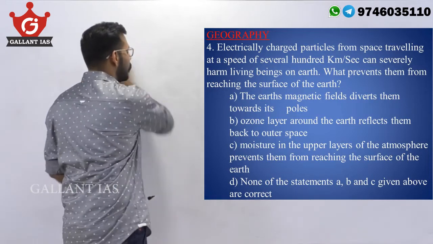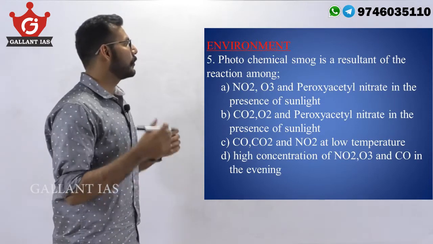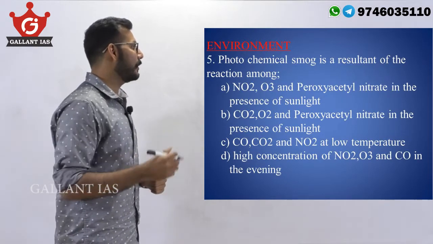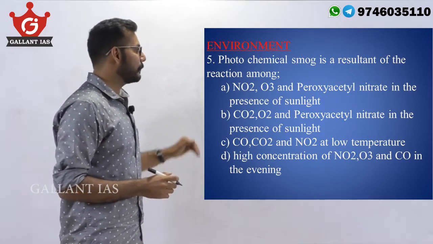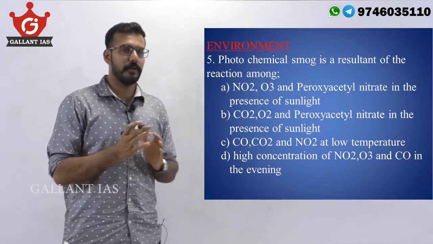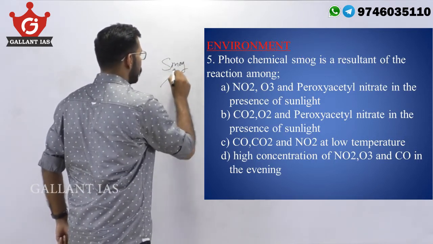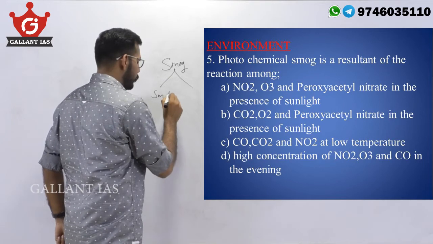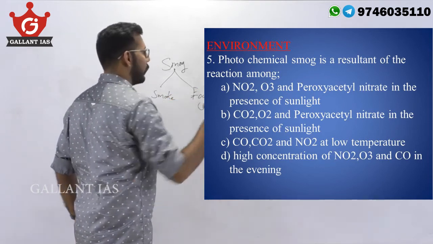Now, the 5th question from environment. Photochemical smoke is a resultant of reaction among, your options are given here. First of all, smog is a combination of smoke and fog.